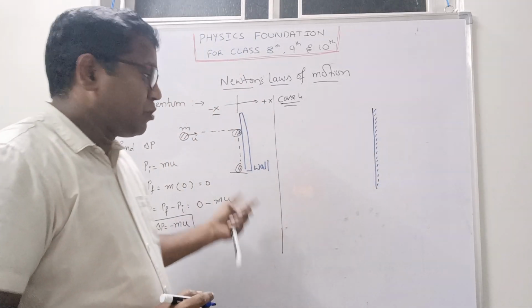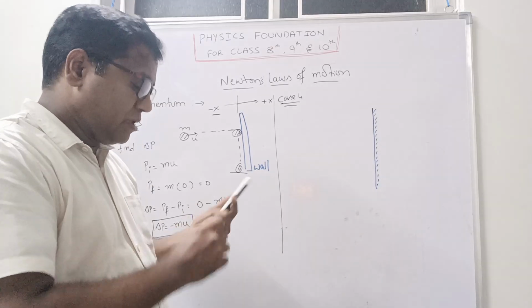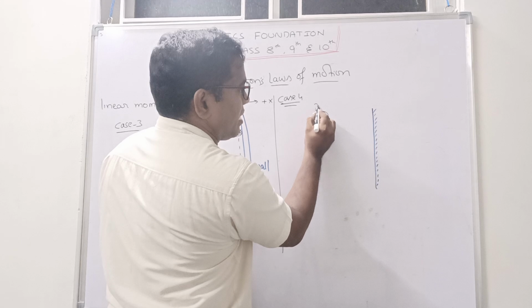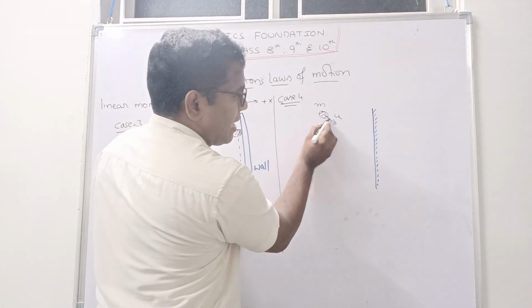Correct? Up to now we discussed the ball moving in this direction only. But in this situation, the ball is coming like this. For example, this one. The ball is of mass m moving with some velocity u, and hits the wall.